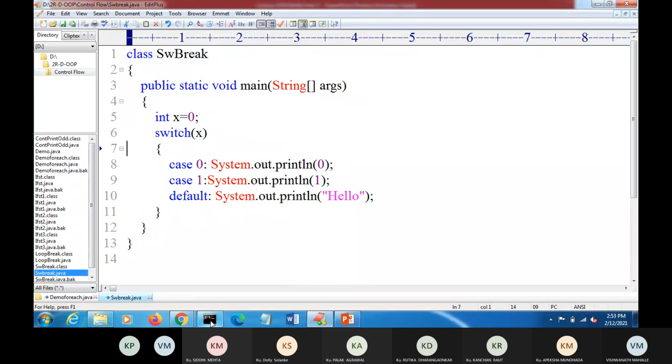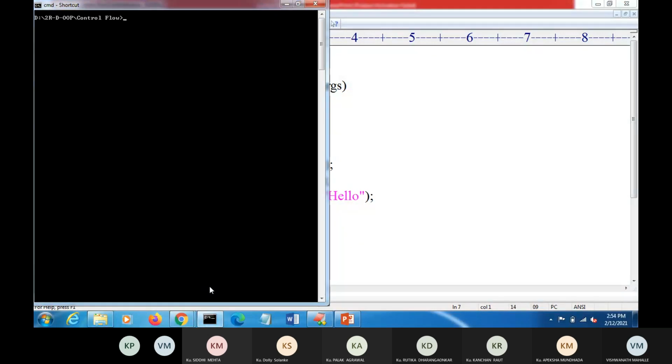So SW break. Here I write javac SW break.java, then java SW break.